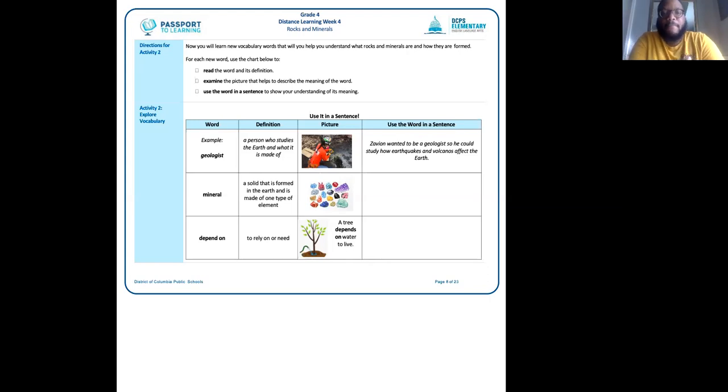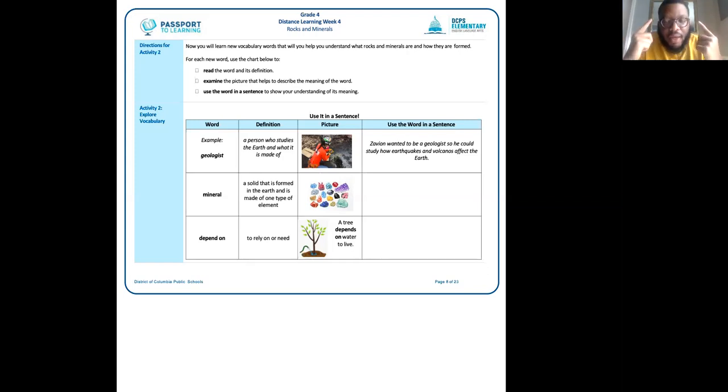All right, let's move on to the next word, mineral. A mineral is a solid that is formed in the earth and is made up of one type of element. And if you look there in the third column, you'll see different rocks there that are made of different minerals, okay? Those are minerals.